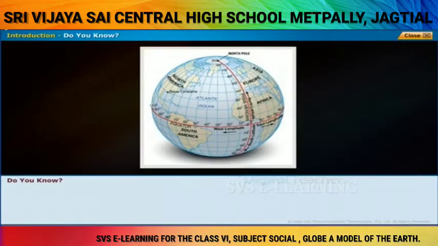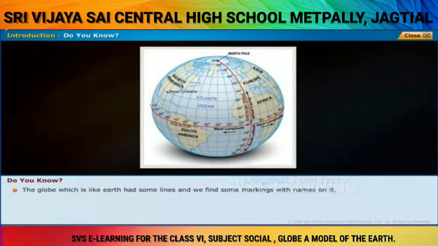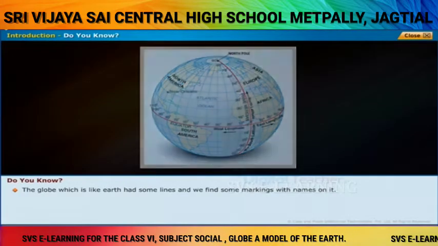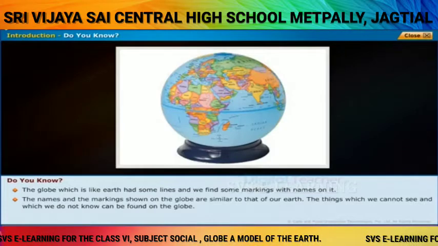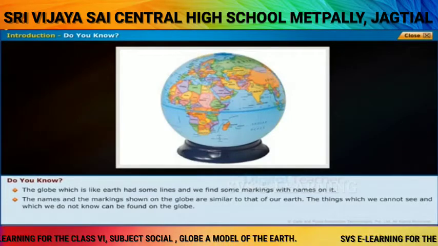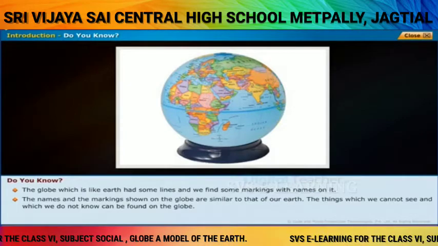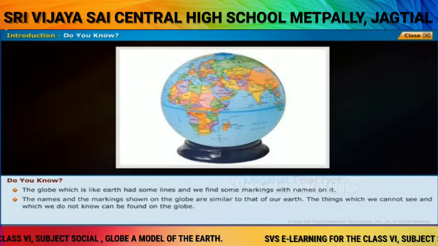Do you know? The globe, which is like Earth, has some lines, and we find some markings with names on it. The names and the markings shown on the globe are similar to that of our Earth. The things which we cannot see and which we do not know can be found on the globe.